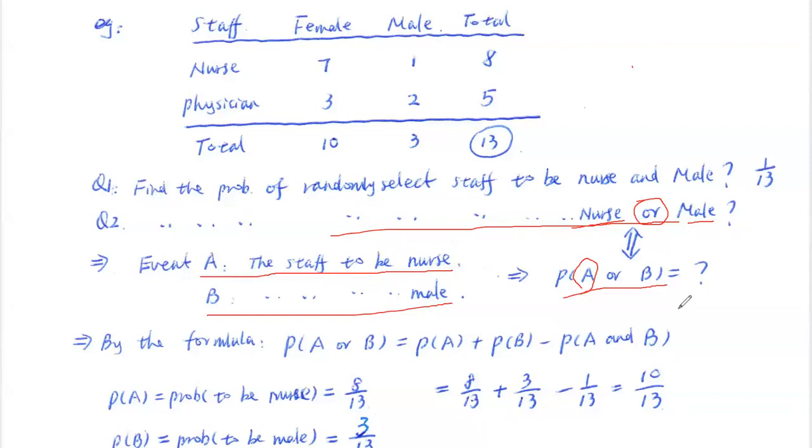So sometimes we need this translation to help us understand better. That's one of the goals of why we are here. The instructor is trying to explain the concept using human language, so we translate that question to a formula, which is the probability of A or B.